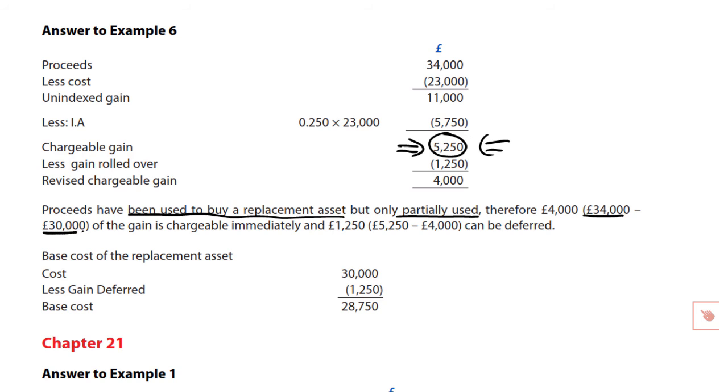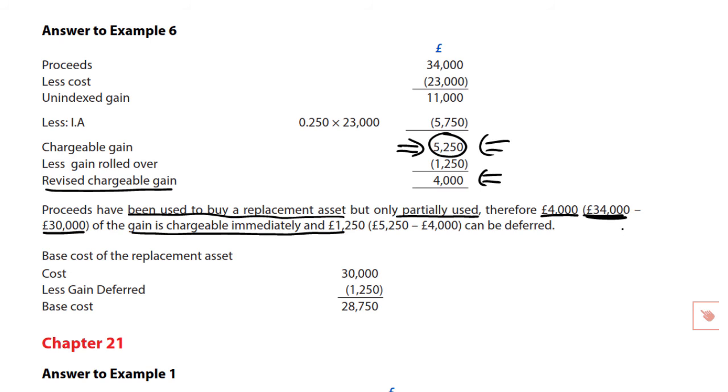34,000 proceeds, 30,000 reinvested, therefore 4,000, the part of the proceeds not reinvested, that part of the gain remains immediately chargeable. So you calculate here, it is the chargeable gain, the bit that is not eligible for rollover. And that bit, like with normal rollover relief, is that part of the proceeds that you have not reinvested.